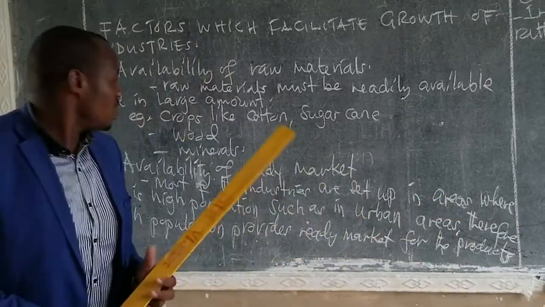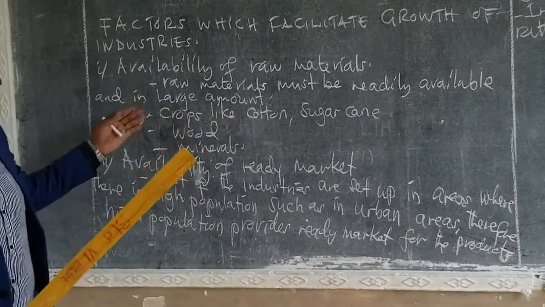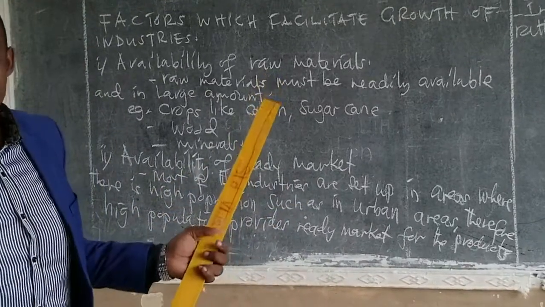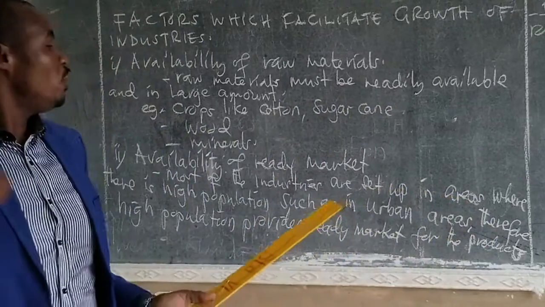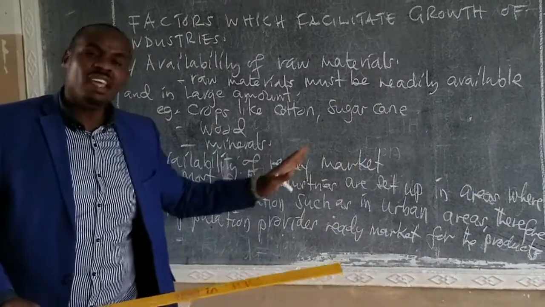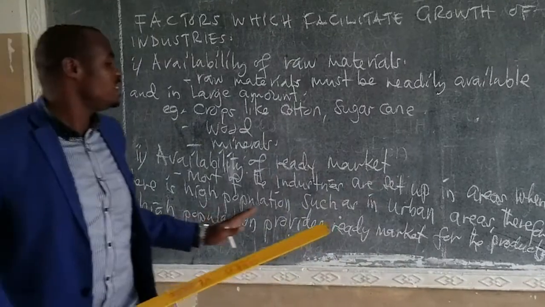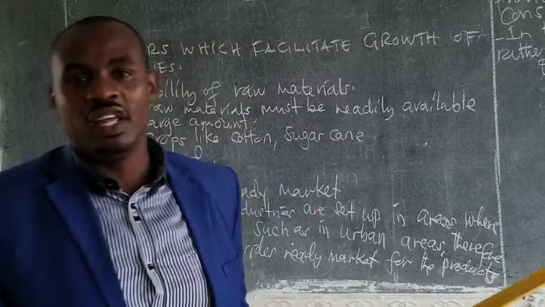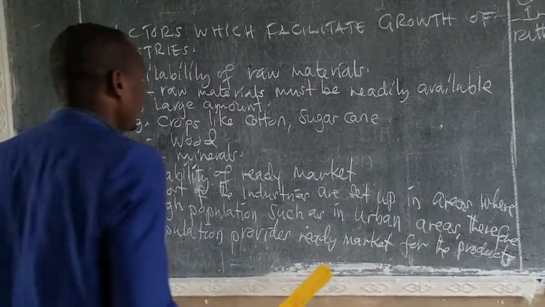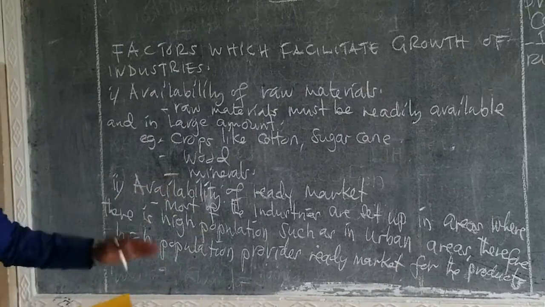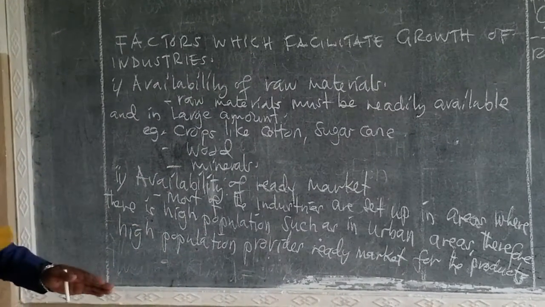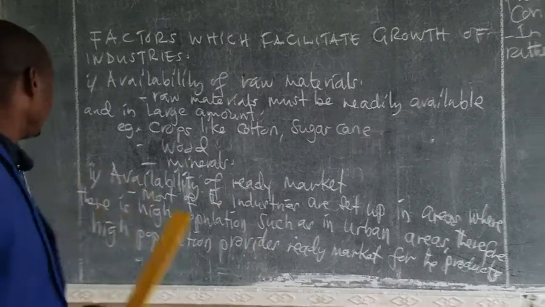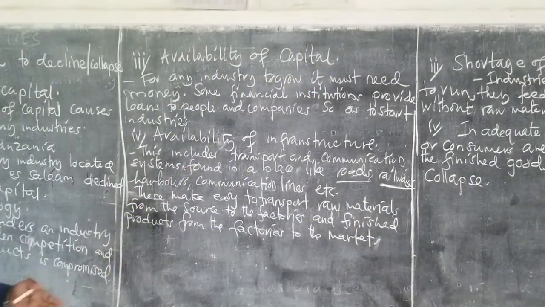Simply because these raw materials, after they finish, they transform them into finished goods. They are required to get to a place where they can be sold. So a place with high population is suitable for selling those finished goods. That's why we have said high population supports the availability of the market for the finished goods from the industry.